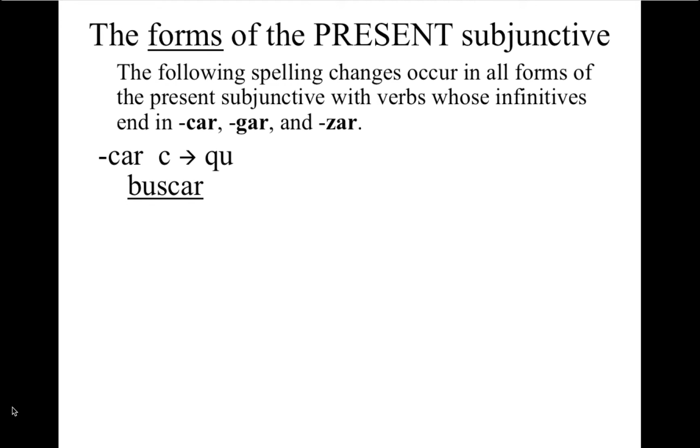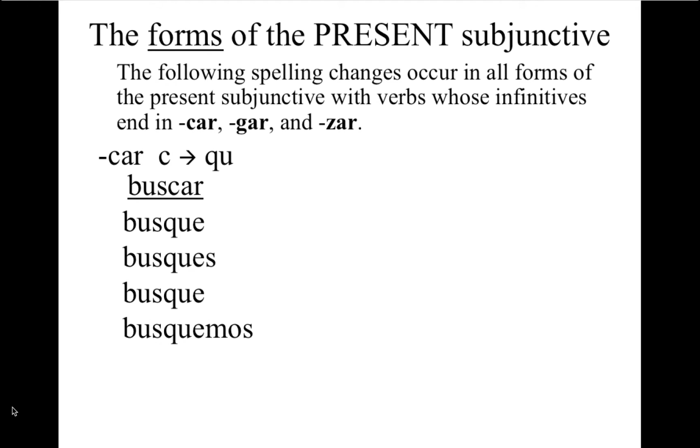Buscar, for example. Busco, yo busco, take off the o, and put the opposite vowel. You have to change the c to qu. Otherwise it would be buse. So busque, busques, busque, busquemos, busquen.